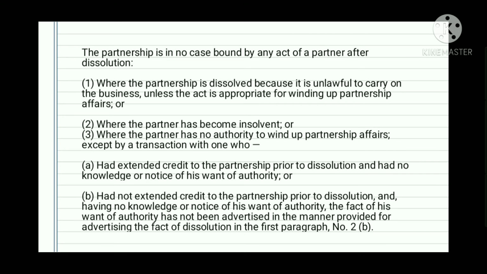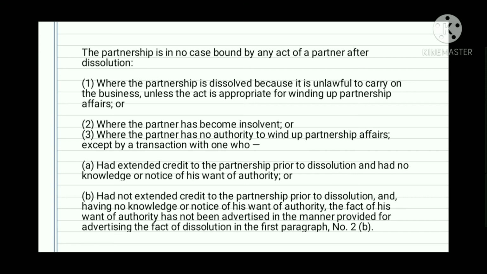On the next slide, ito naman nagta-tackle about when the partnership is not liable. The partnership is in no case bound by any act of a partner after dissolution. Number 1, where the partnership is dissolved because it is unlawful to carry on the business, unless the act is appropriate for winding up partnership affairs.